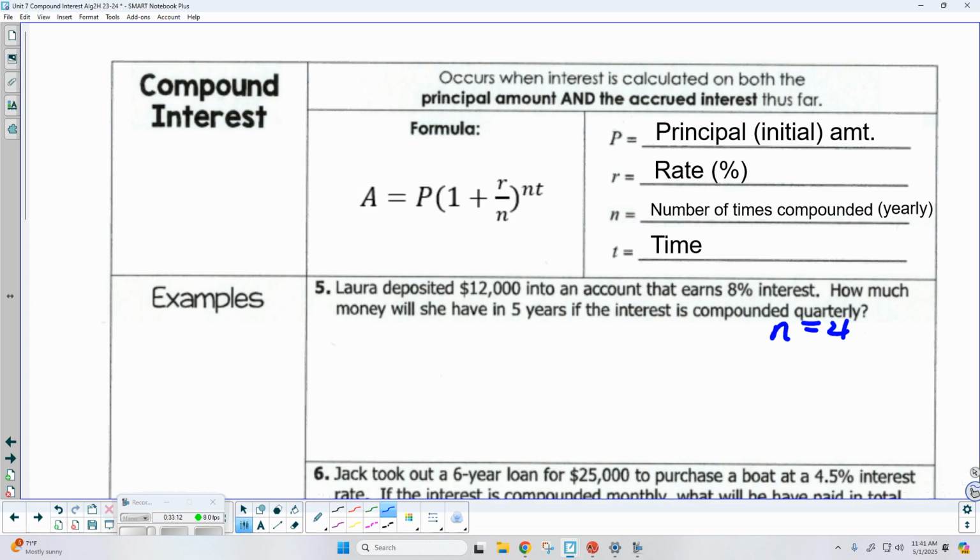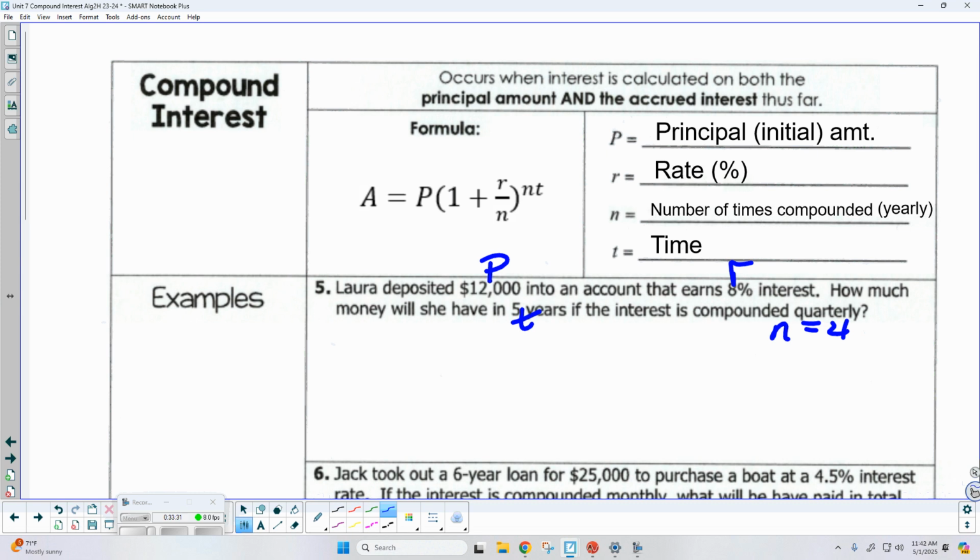Okay. What's P? What's my principal amount? My interest rate is 8%, and then my time is 5. See, it's just like the previous problems. The formula is different, but you're just identifying all the items, and then we're just going to substitute them in.